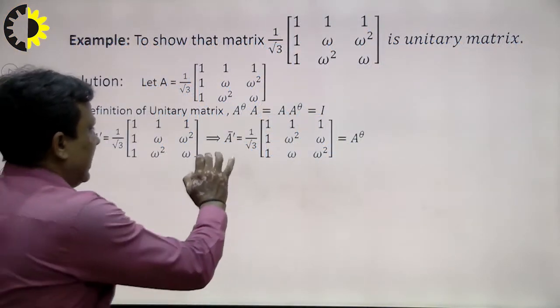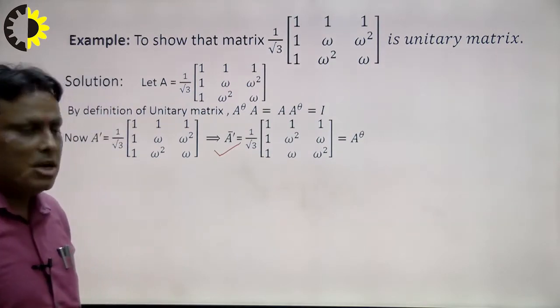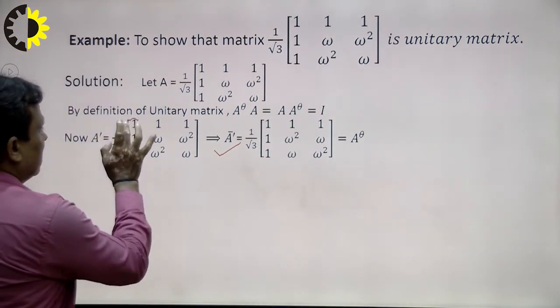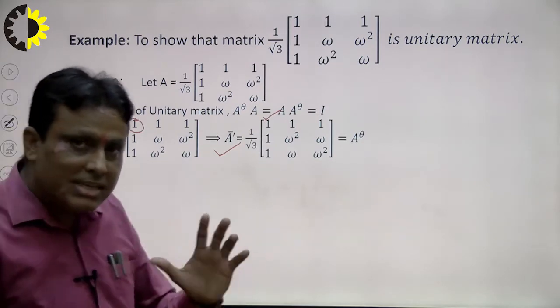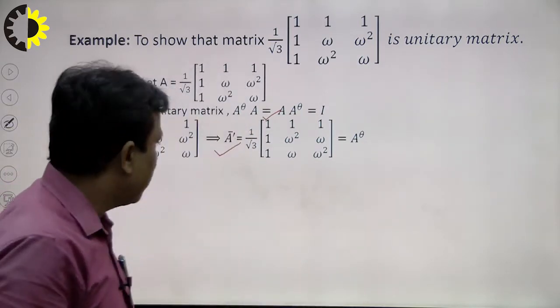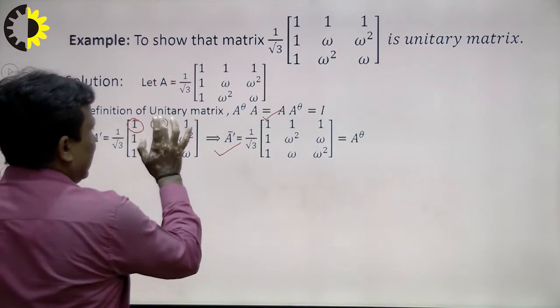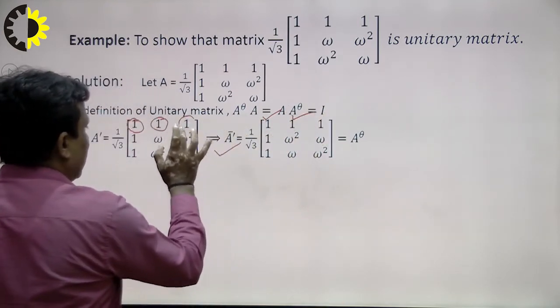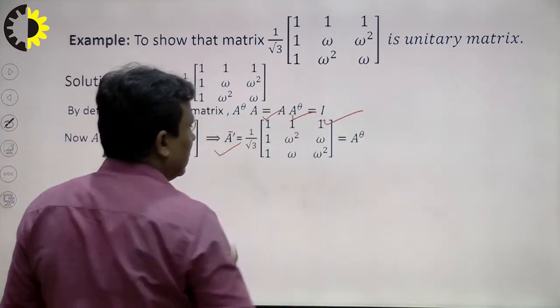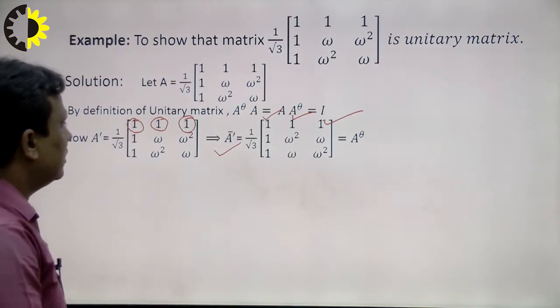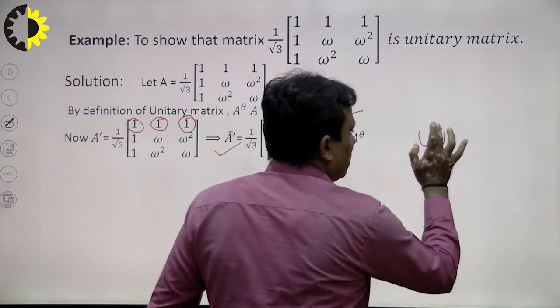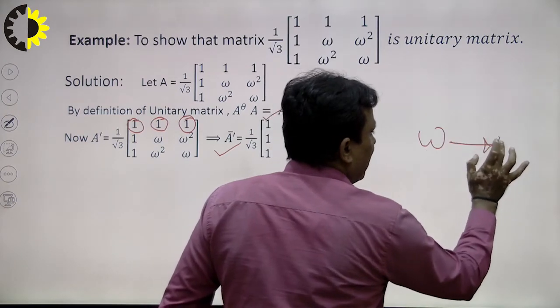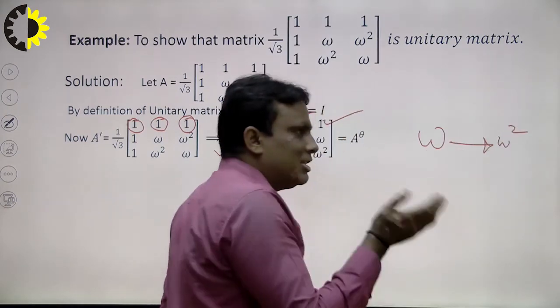Now I want to calculate the conjugate. The conjugate of 1 is 1, because the conjugate of a real number is the same real number, there is no change. The conjugate of this one, I write here 1, conjugate of 1, I write here 1. And students study in 12th level that the conjugate of omega is omega square and vice versa.